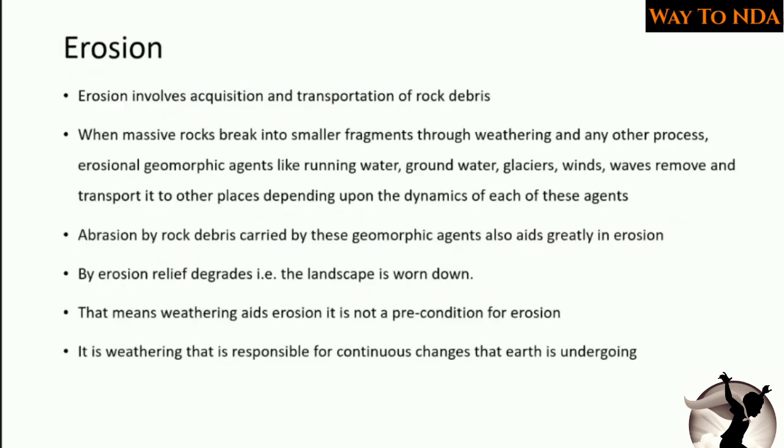Okay, now we have seen weathering. Now let's see what is erosion. So erosion involves acquisition and transportation of rock debris. Remember, acquisition and transportation of rock debris. So the rock debris which was there after weathering, that will get accumulated, that is acquisition and transportation of this rock debris which was the result of the weathering.